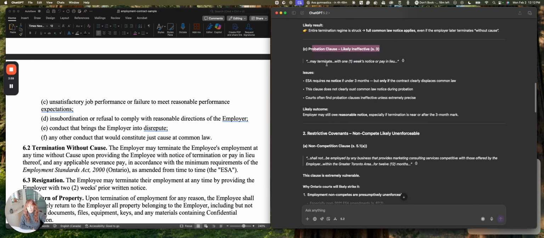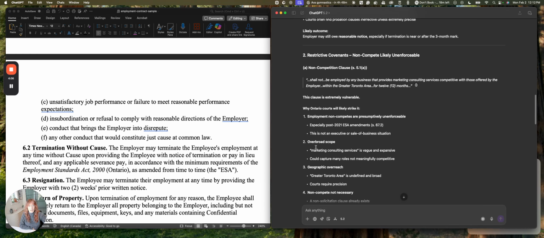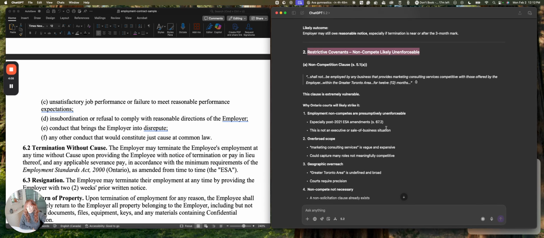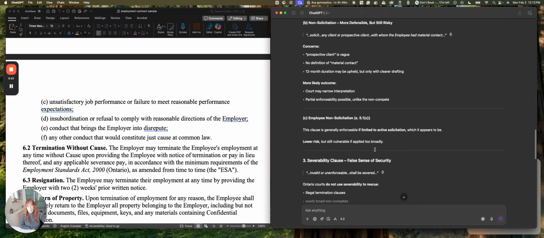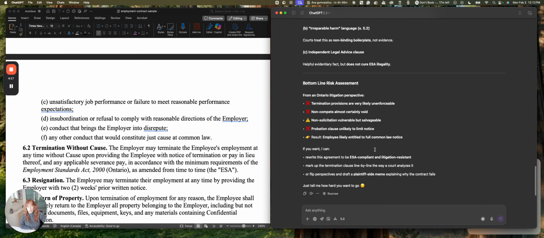We're talking here within the first 3 months of termination with 1 week's notice, which is not required by the ESA, so it's flagged that. It's also talked about, of course, restrictive covenants and non-compete clauses likely unenforceable now in Ontario. It goes on, of course, it's finding me lots of other things.